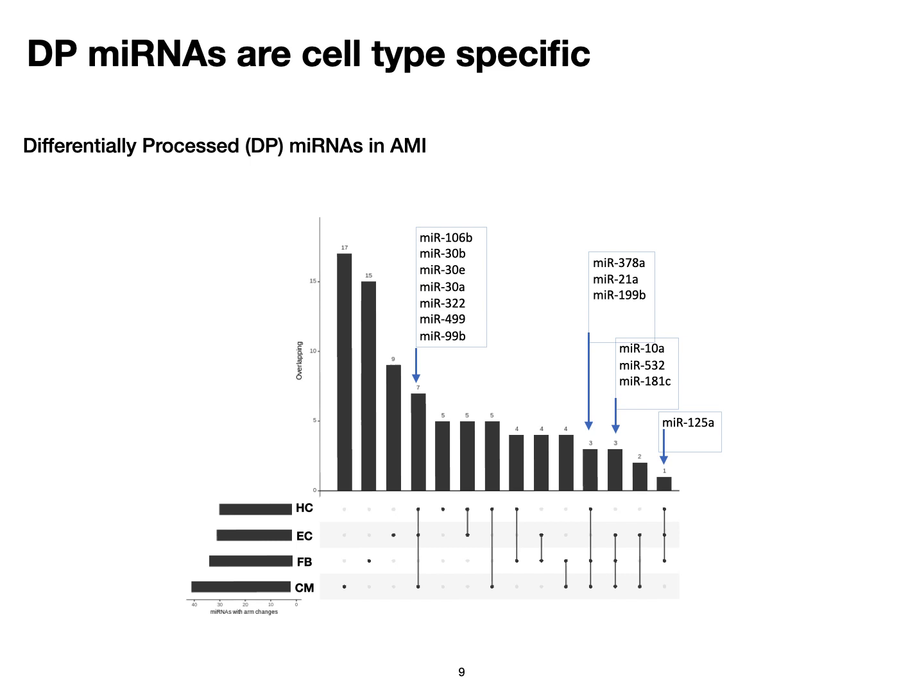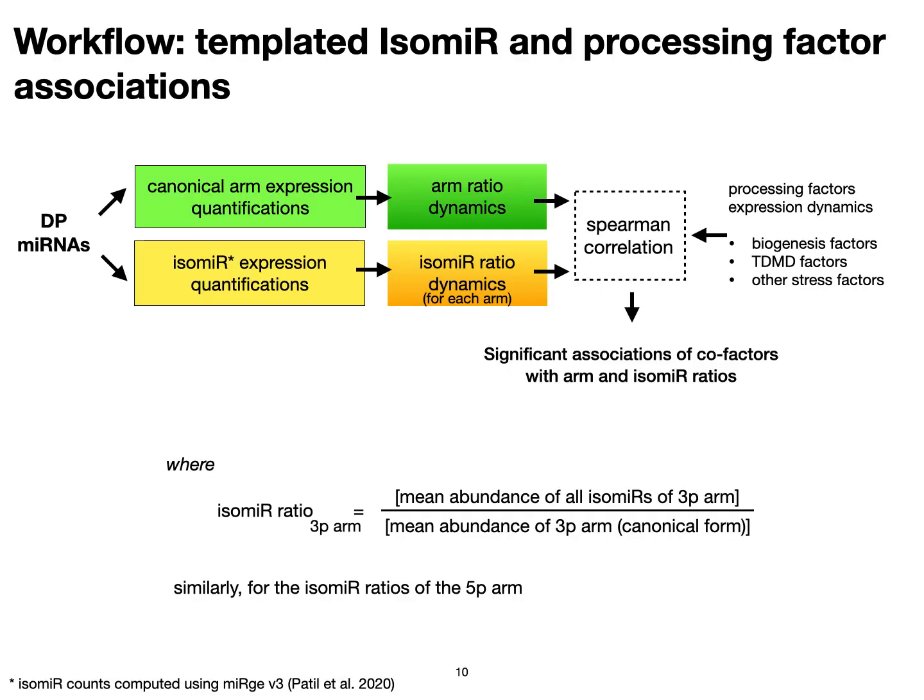We find that the DP microRNAs are cell type specific, with cardiomyocytes having the most unique DP microRNAs. As isomers are the byproducts of altered processing of biogenesis and TDMD cofactors, we sought to investigate how they relate to the arm ratio changes of the DP microRNAs.